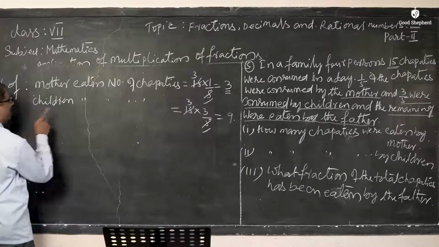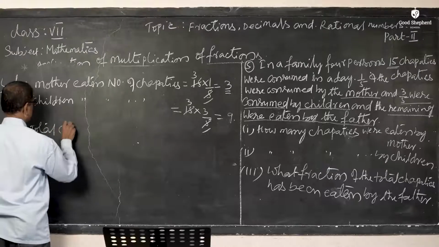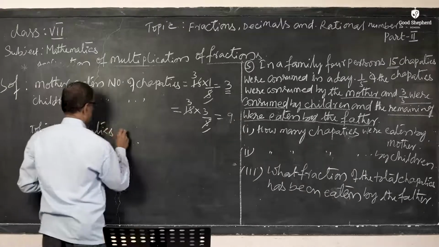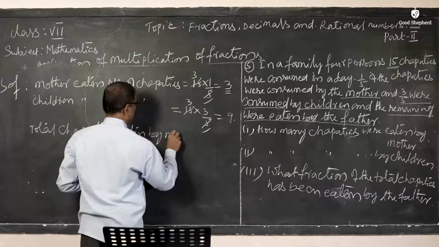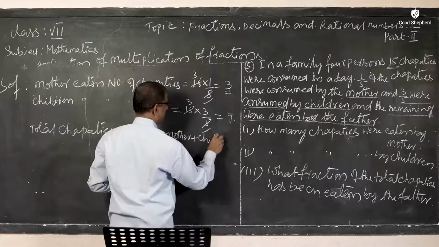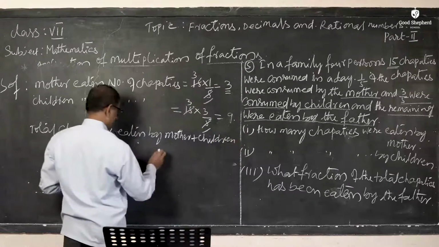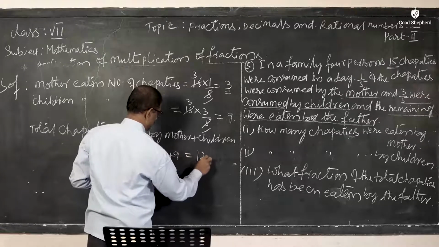So we'll write it. The number of remaining chapatis: the total chapatis eaten by mother plus children, that is what you will get. Then 3 plus 9 is a total of 12 chapatis.